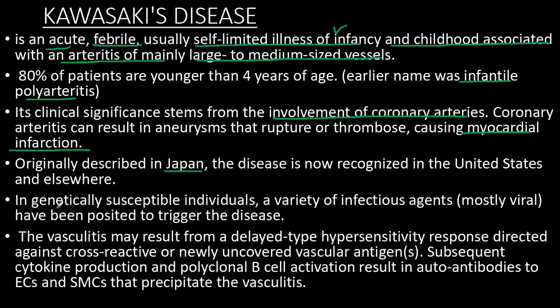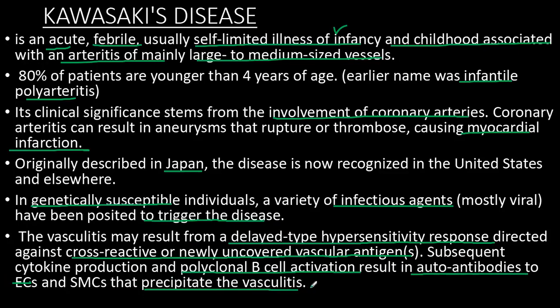Genetically, genes play a role. So in genetically susceptible individuals, a variety of infectious agents, mainly viral infections, are postulated to trigger the disease. This may result from a delayed type hypersensitivity response directed against cross-reactive or newly uncovered vascular antigens and subsequent cytokine production and polyclonal B cell activation, which result in autoantibodies to the endothelial cells and smooth muscle cells that precipitate the vasculitis.